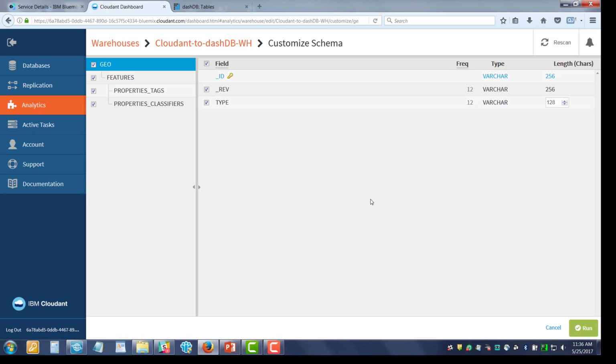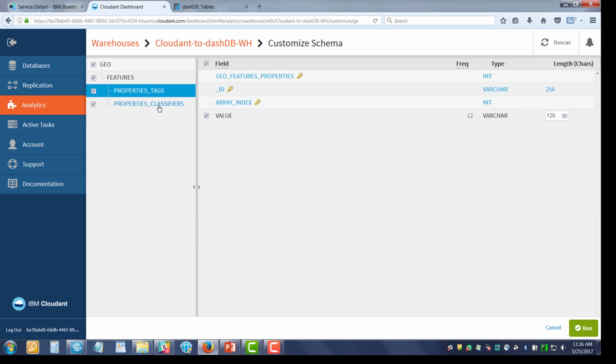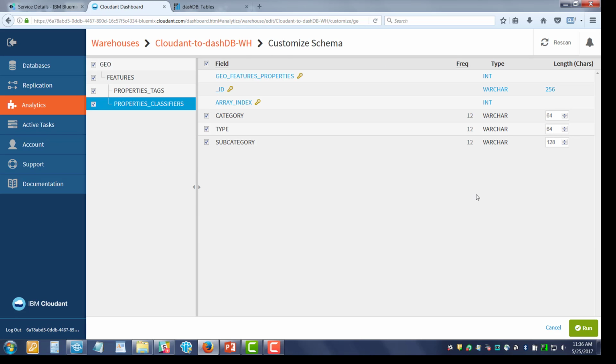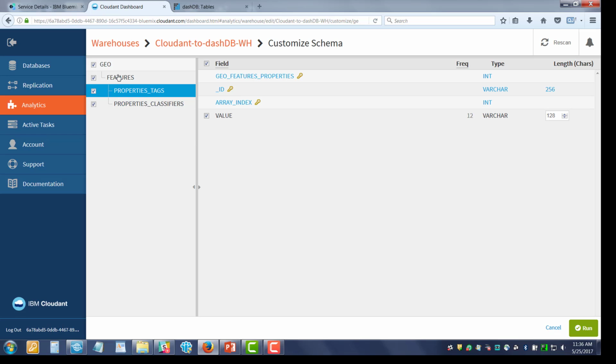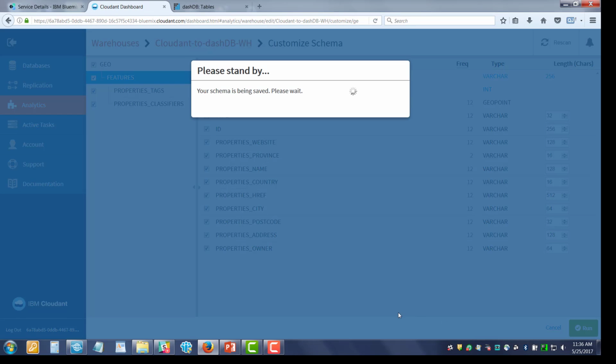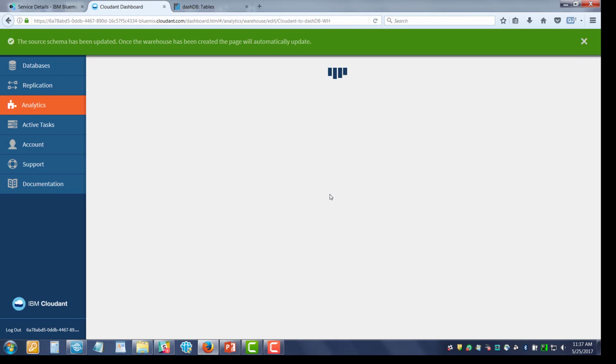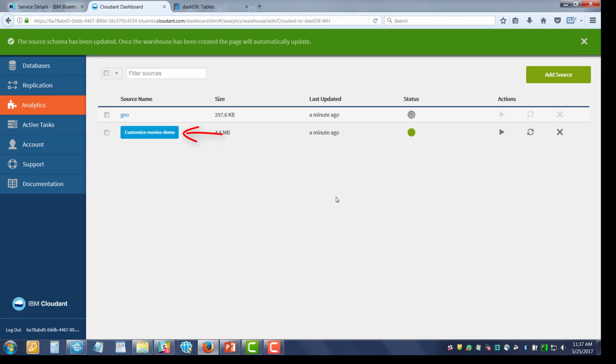But because I asked to customize it, as you can see, the Geo looks a little bit complex. It has the Geo table, and then it's creating another table called features, and one called property tags and classifiers. This allows me to change any of the tables that it's about to create in the dashDB database in any way that I like. I'm going to leave this one alone. It's a little complex, but I wanted to show you that you could do it. And now down here at the bottom right, I click Run. Now it begins the actual process of migrating the JSON records into dashDB.